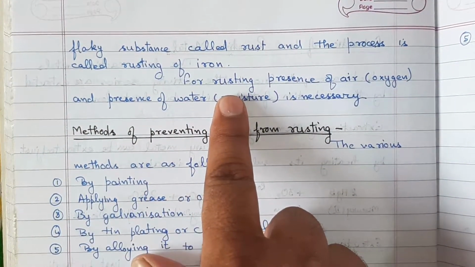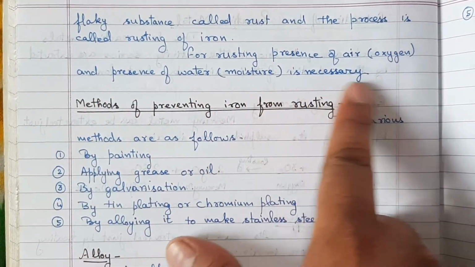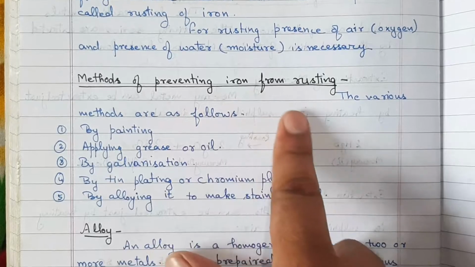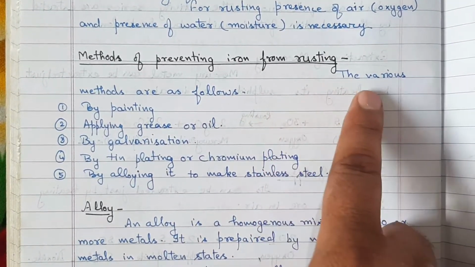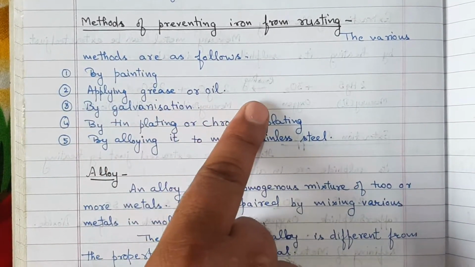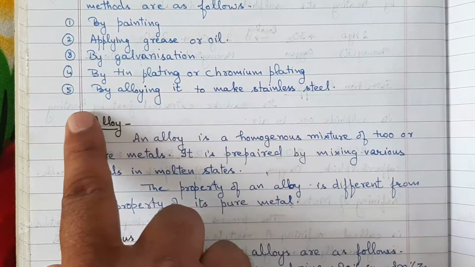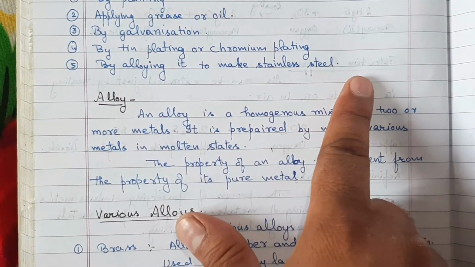For rusting, the presence of air, oxygen, and water, moisture is necessary. Methods of preventing iron from rusting. The various methods are as follows: by painting, applying grease or oil, by galvanization, by tin plating or chromium plating, by alloying it to make stainless steel.